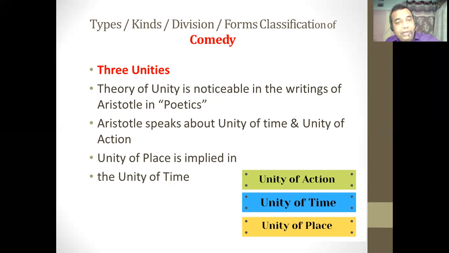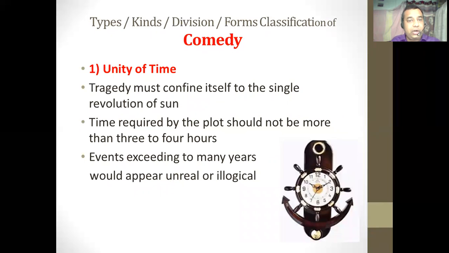So one by one, we will get the meaning, or what is the theory of time, what is the theory of action, and what is the theory of place. So first of all, discussing the unity of time, what does the theory of unity of time say? In the unity of time, while describing classical tragedy or classical comedy, it says that classical tragedy or classical comedy must confine itself to the single revolution of the sun.